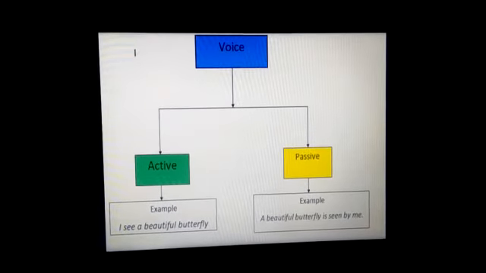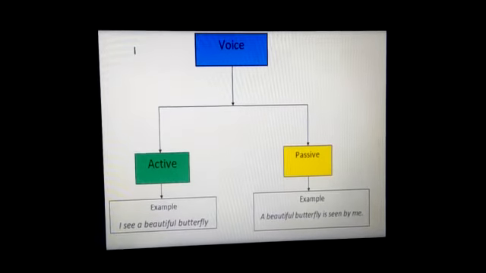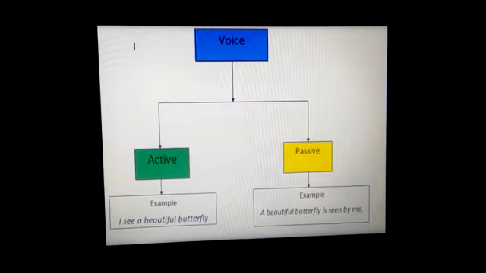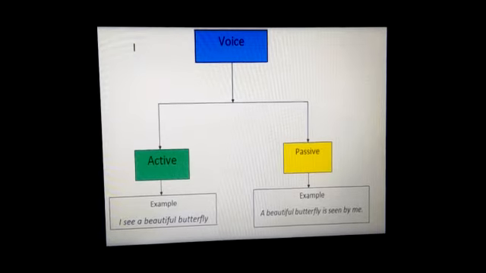Active is when I am directly saying the sentence, that means subject verb object structure. You see here one example I have written: I see a beautiful butterfly. So I is the subject, a beautiful butterfly is the object here, and the verb is see. So subject verb object, this is the structure for active voice.